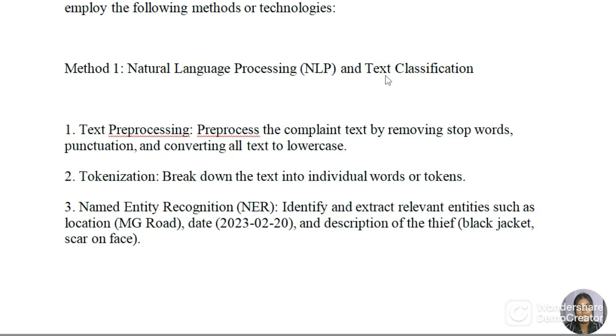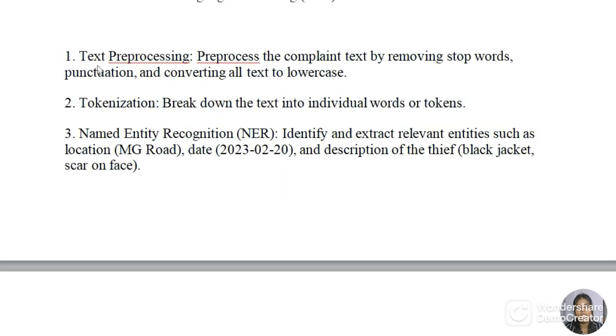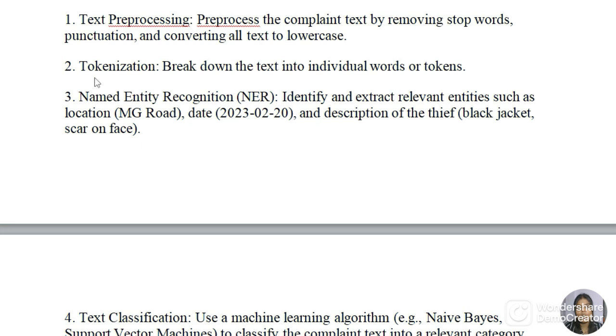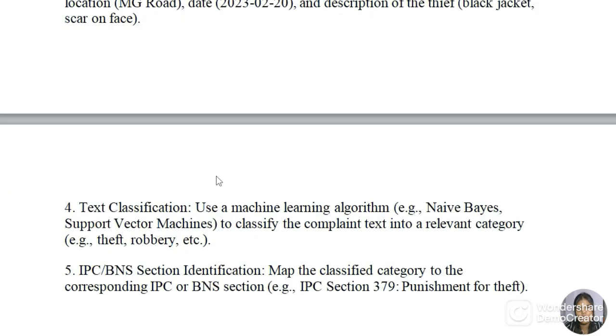natural language processing and text classification, in which the steps are text processing, in which it processes the complaint text by removing stop words, punctuation, and converting all text to lowercase. Tokenization, in which it breaks down the text into individual words or tokens. Third is named entity recognition, NER, which identifies and extracts the relevant entities such as location, which is MG Road, date, and the description of the thief, which is black jacket, scar on the face.